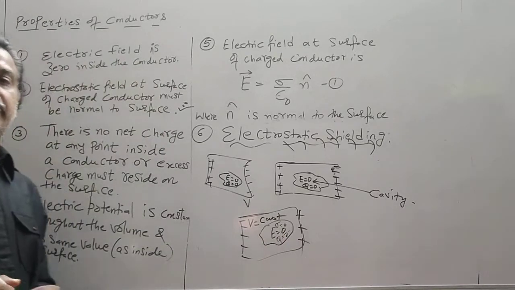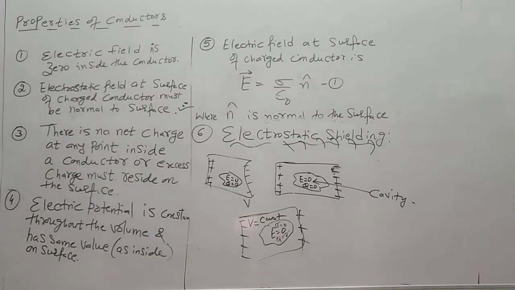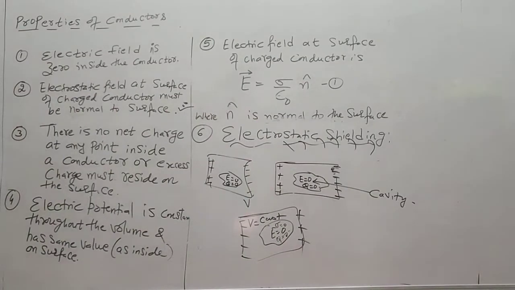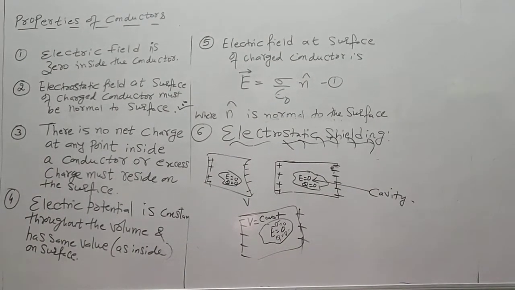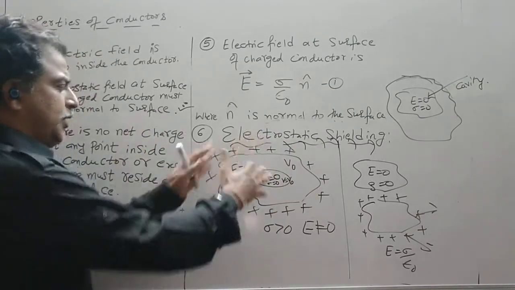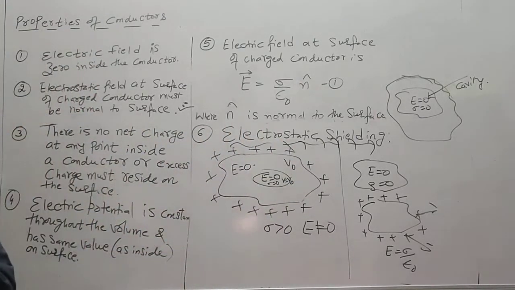So there are different situations, but in any case the cavity will have zero field, zero charge, zero surface charge density. So for electrostatic shielding, whatever be the charge and field configuration outside, inside the cavity the electric field will always remain zero.